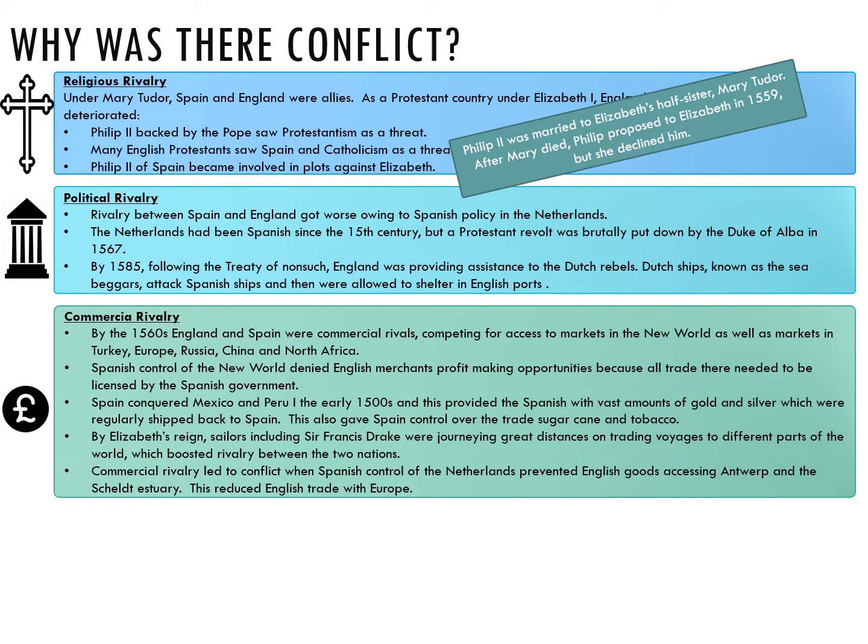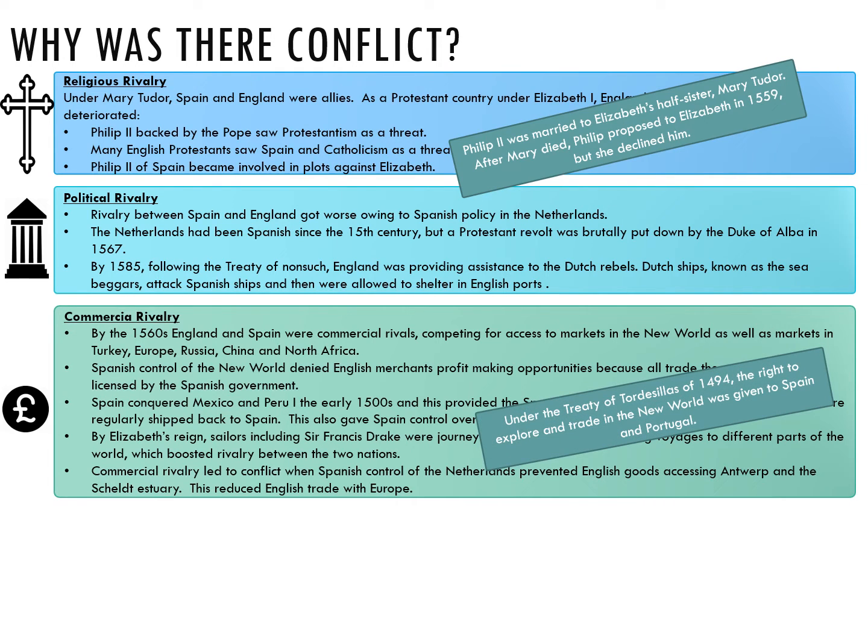By Elizabeth's reign, sailors, including Sir Francis Drake, were journeying great distances on trading voyages to different parts of the world, and this boosted commercial rivalry between England and Spain as English sailors were exploring and trading in areas such as the New World and the Far East, which the Spanish claimed as their territory. Commercial rivalry led to a conflict when Spanish control of the Netherlands prevented English goods accessing Antwerp and the Scheldt estuary. This reduced English trade with Europe and therefore the profits of the English merchants.